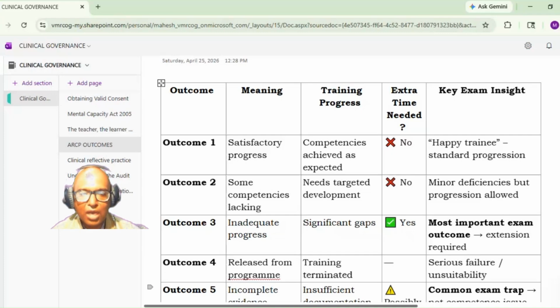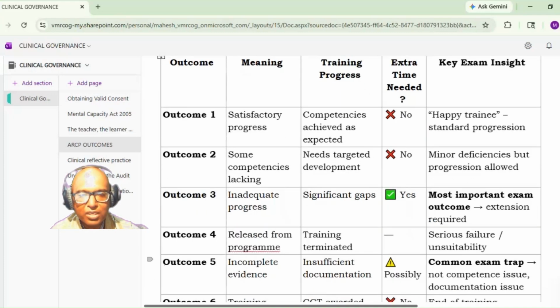Now coming to outcome five. Outcome five does not mean failure. You have to understand very clearly what exactly outcome five is. Outcome five means incomplete evidence is produced to the ARCP panel. Insufficient documentation is the main cause. Extra time may or may not be required. We do not know, because the ARCP panel cannot judge and cannot give a proper opinion, as the evidence submitted is incomplete.